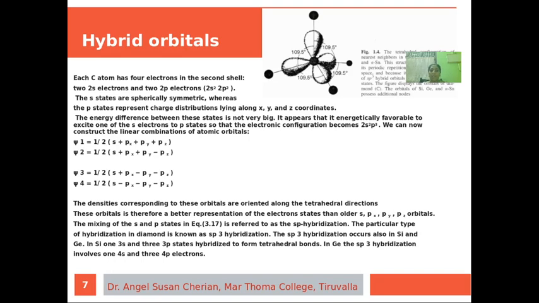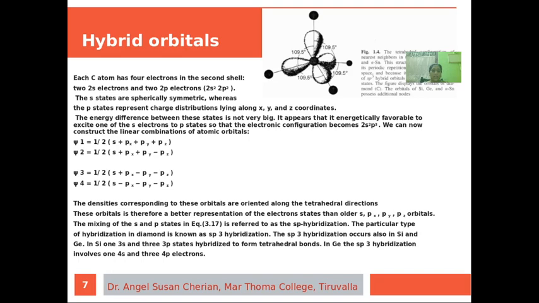We can now construct linear combinations of atomic orbitals like this. Psi1 is equal to 1/2 (S + Px + Py + Pz). Similarly, (S + Px - Py - Pz), (S - Px + Py - Pz), and (S - Px - Py + Pz). The densities corresponding to these orbitals are oriented along tetrahedral directions.